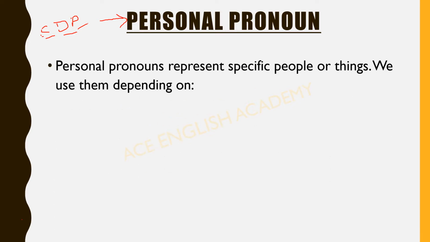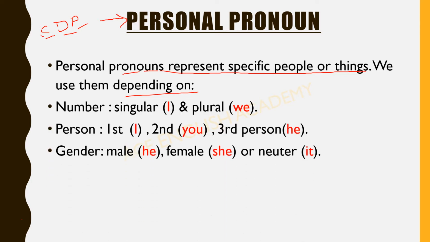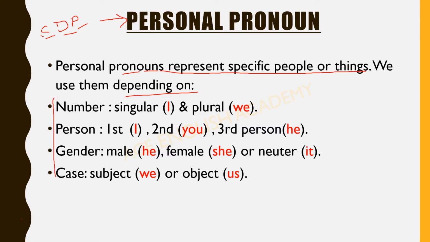Okay. See here, personal pronouns represent specific people or things. We use them depending on number, person, gender and case. So for number, personal pronouns can be singular or plural. For person, they can be first person, second person or third person. And if we talk about gender, then personal pronouns can be male, female or neuter. And if we talk about case, as I told you, they can be subject pronouns and object pronouns. Okay.